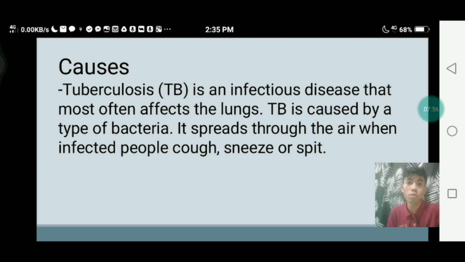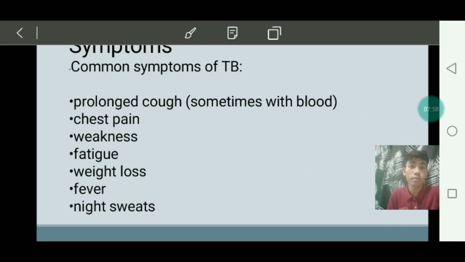So next, the symptoms of tuberculosis. Here, as you can see, are the common symptoms of tuberculosis. First, the prolonged cough.